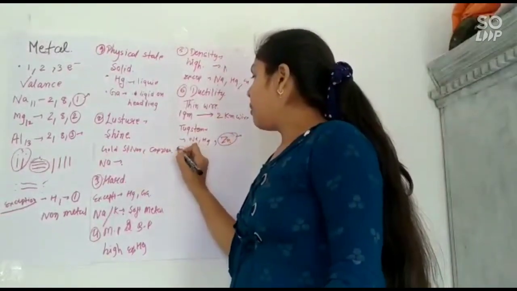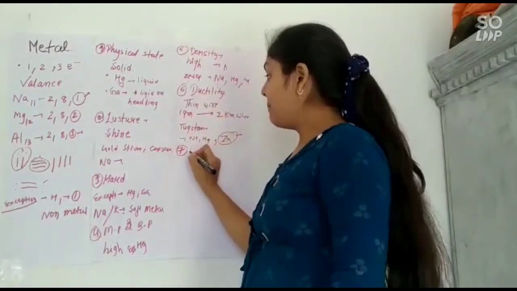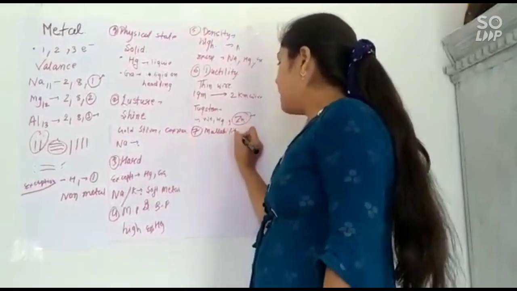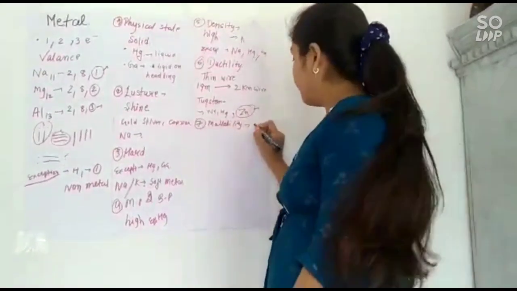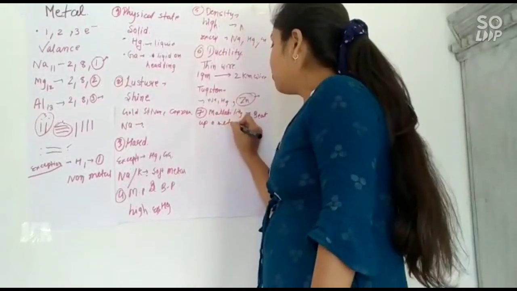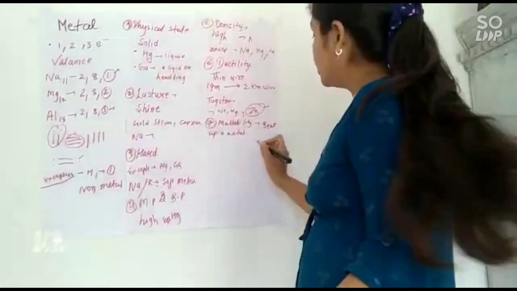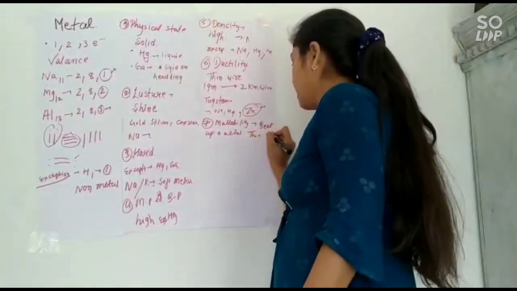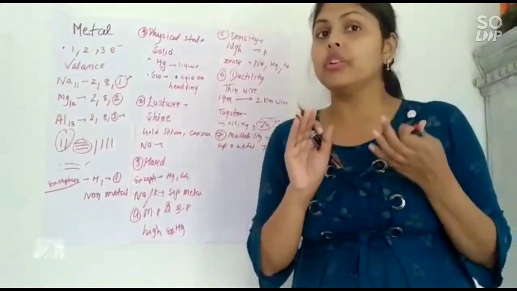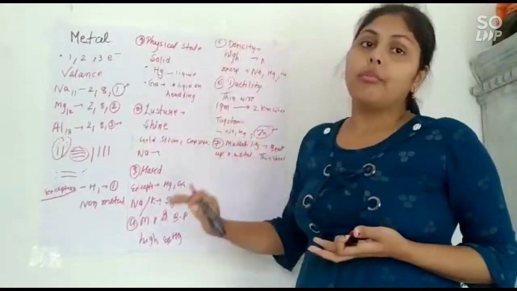We will talk about a property called malleability. If we beat a metal, it will convert into thin sheets. You have all seen aluminium foil; it is an example of malleability.